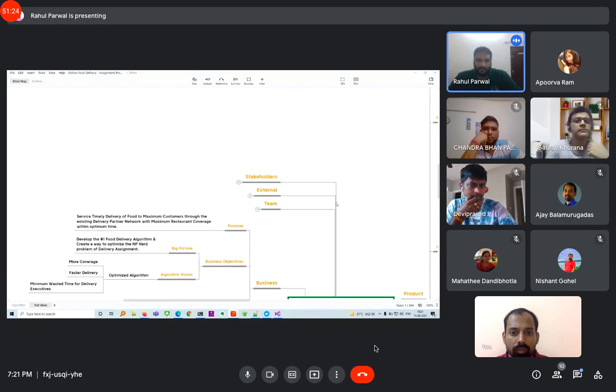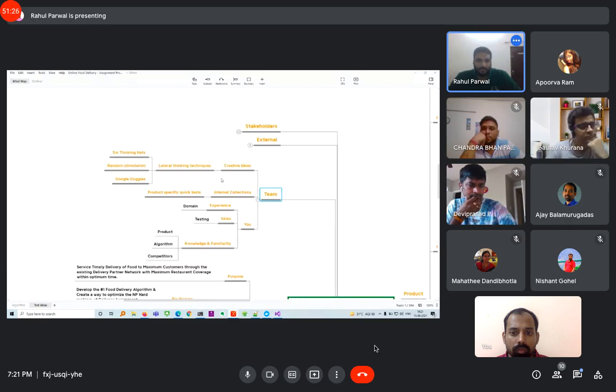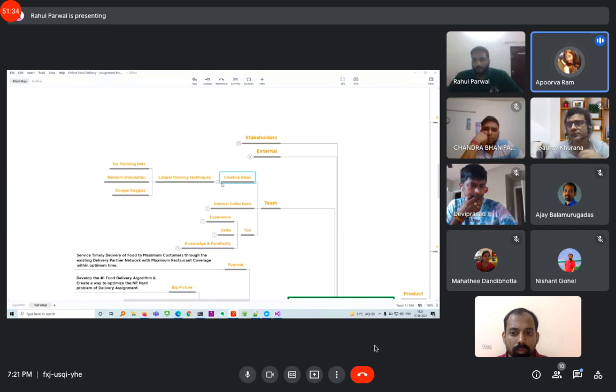Then next is the team. As a team, we could think of creative ideas and lateral thinking techniques. We could use the six thinking hats technique, the random stimulation technique, and Google goggles.